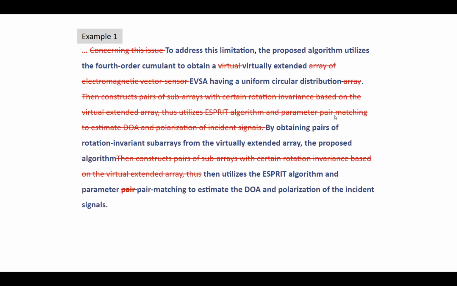So essentially, the job of a copy editor is to understand the meaning, the intended meaning by the authors, and then propose a better sentence, oftentimes much more than what involves just proofreading, in many cases having to rewrite the entire sentence. So essentially what the authors are saying is that since ESPRIT could not be applied to one type of arrays, the idea is to utilize a particular concept and obtain a virtually extended form of array, and then they obtain rotation invariant subarrays from this virtually extended array, and then ESPRIT algorithm can be applied.